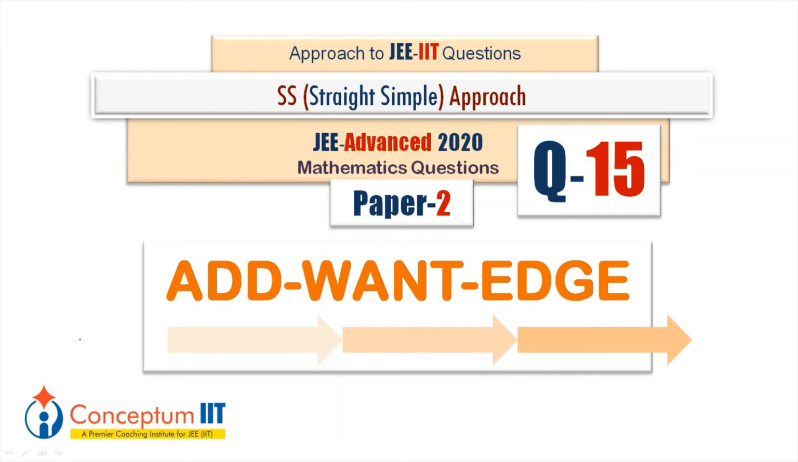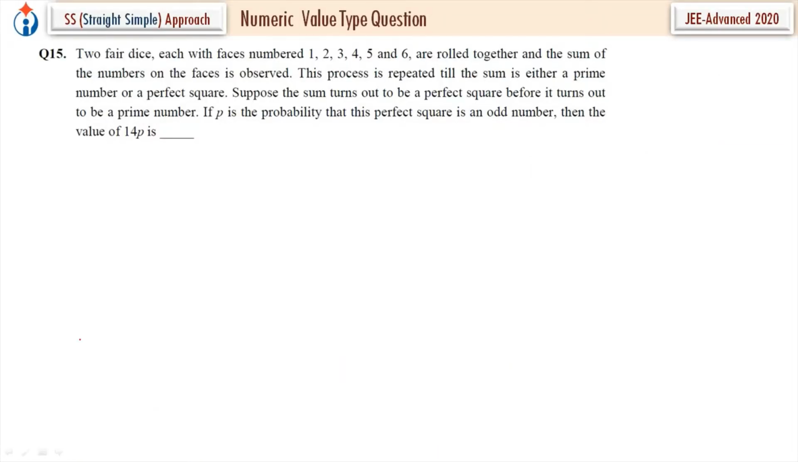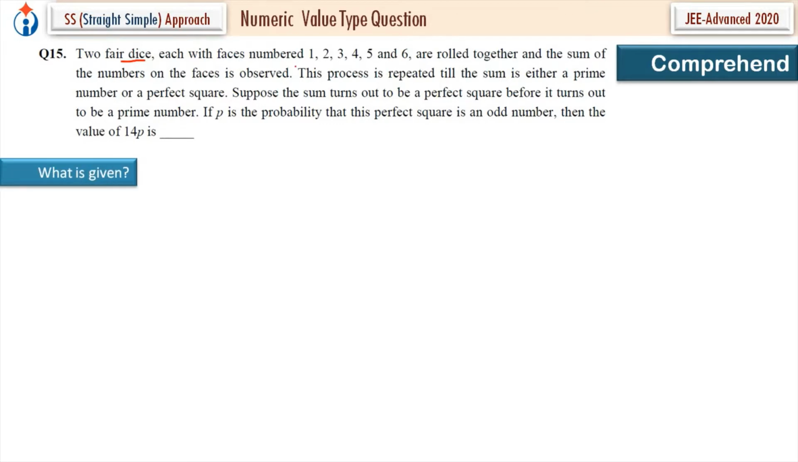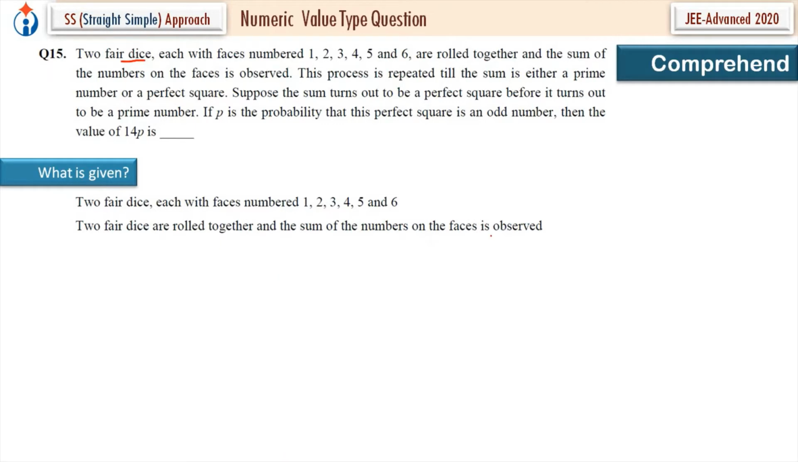Question number 15. Let's comprehend. Two fair dice, each with faces numbered 1, 2, 3, 4, 5, 6, are rolled together and the sum of the numbers on the faces is observed. What is given? Two fair dice, each with faces numbered 1 to 6, are rolled together and the sum of the numbers on the faces is observed.